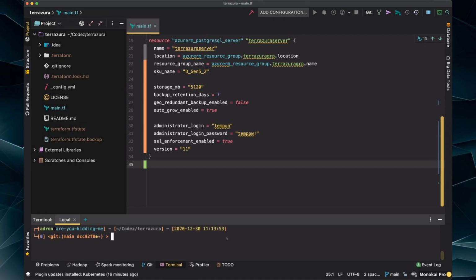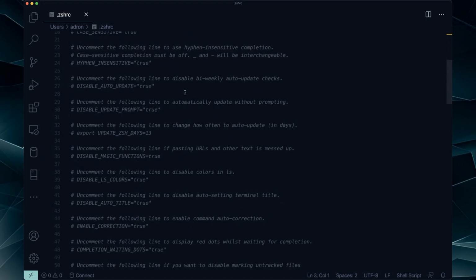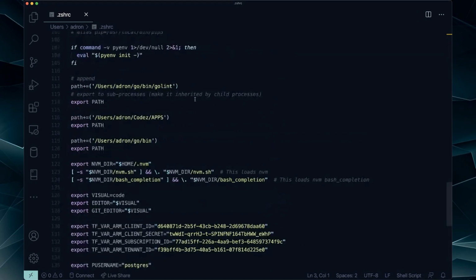Anyway, so let's see here. The way that I can find out though is I have done this. I'm going to pull this up. Zsh RC. This kind of rages me a little bit because here's my Zsh file, and if I scroll down here and show you all my secrets, here's my client secret and other connection information.